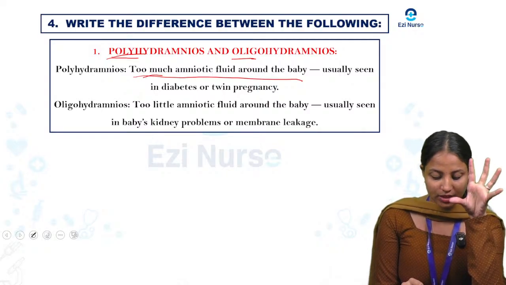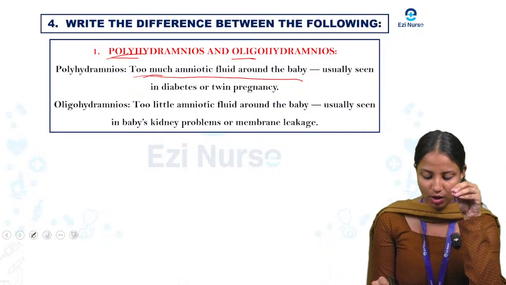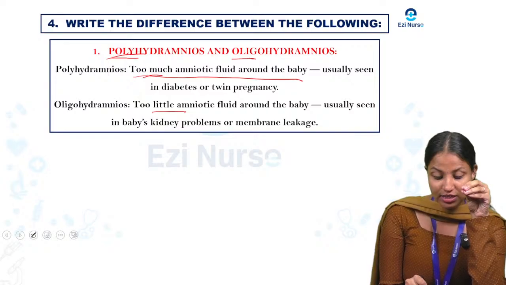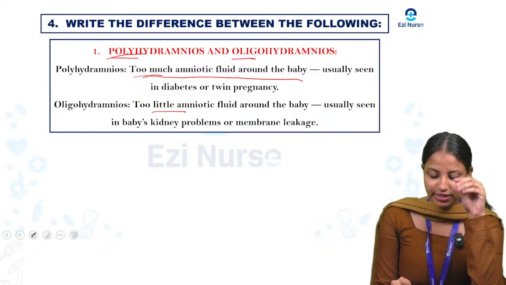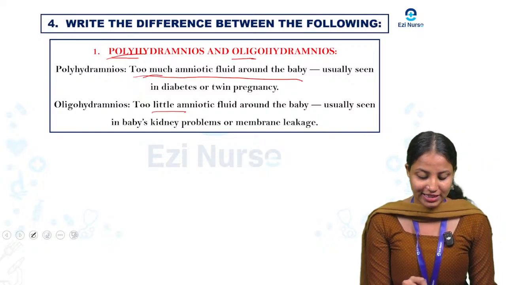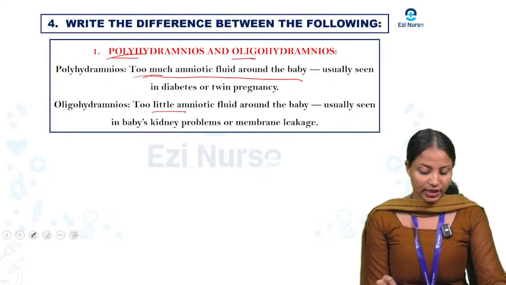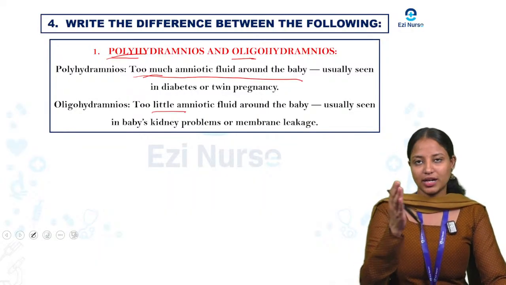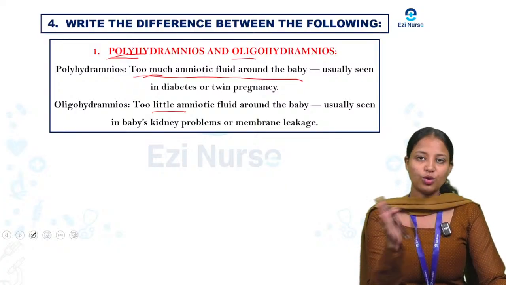Next one is oligohydramnios. Oligo means it's small, so too little amniotic fluid around the baby, usually seen in the baby's kidney problems or membrane leakage. So you can write it separately, in two columns.